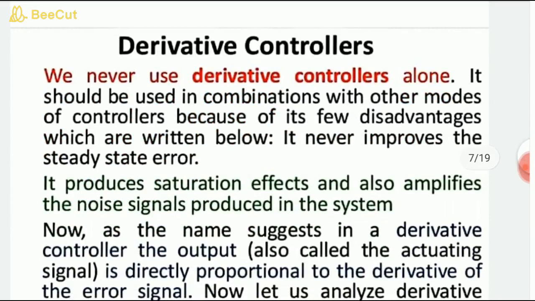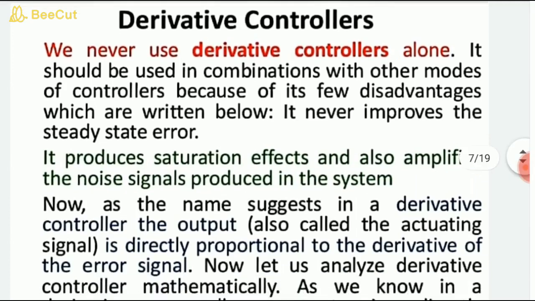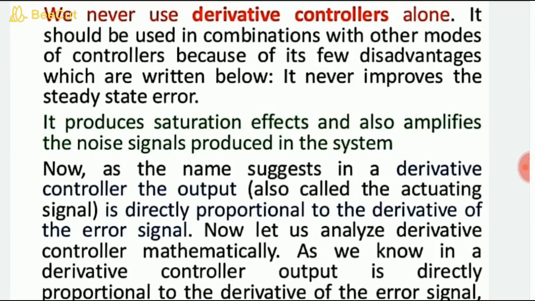We have the third controller, the derivative controller. We never use the derivative controller alone. It should be used in combination with other modes like PD, PI, PID, because of a few disadvantages written below: it never improves the steady state error, and this is a very important point, because we want to reduce the steady state error as much as possible. It produces saturation effects and also amplifies the noise signal produced in the system. If the noise signal is amplified, definitely the signal becomes more unstable, and the plant system becomes unstable.